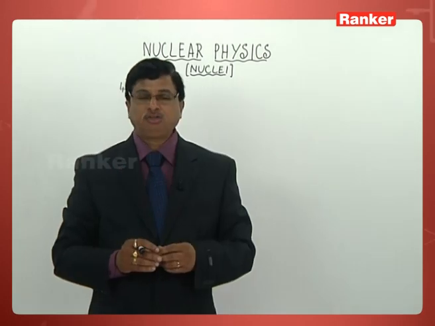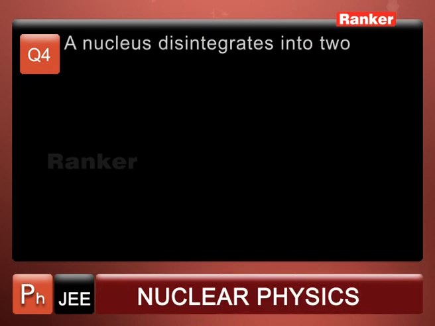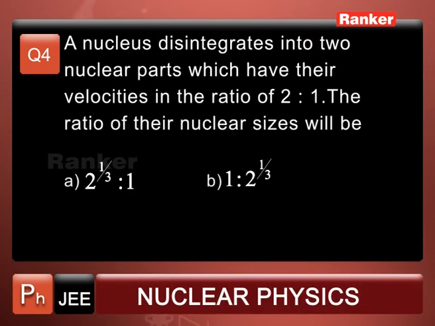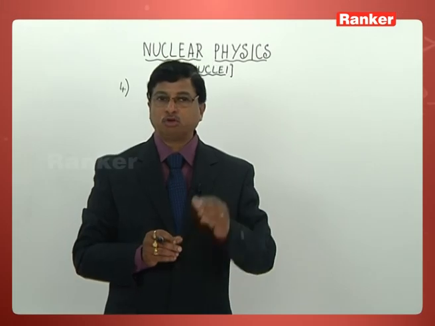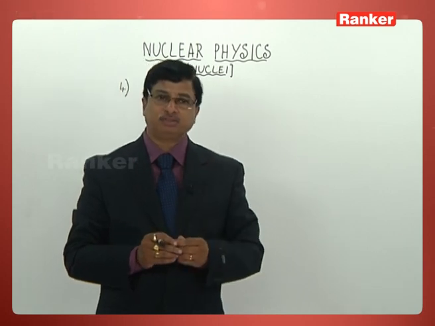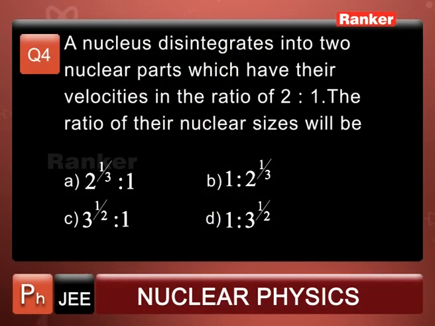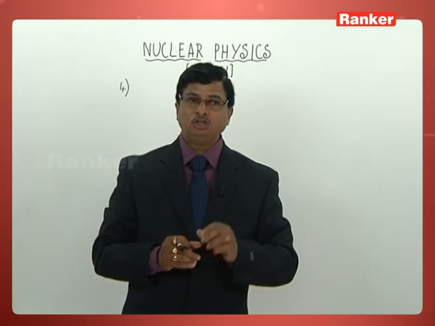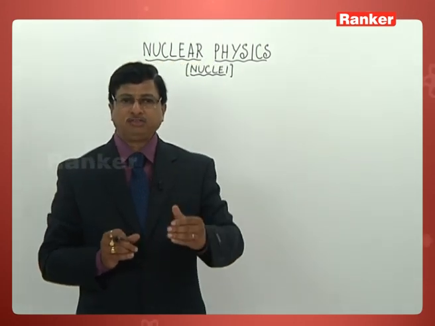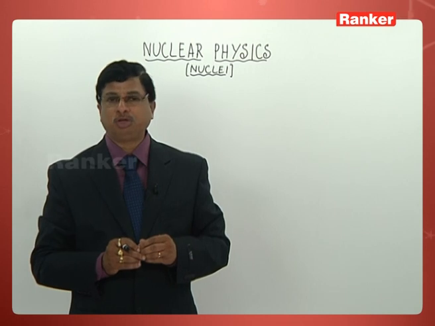Next problem is a wonderful model question. It is based on the radius of the nucleus, or rather nuclei, of course. Let me read out the question first. A nucleus disintegrates into 2 nuclear parts which have their velocities in the ratio 2:1. The ratio of their nuclear sizes will be how much? Nuclear size means it is the radius only. That's what we generally take.